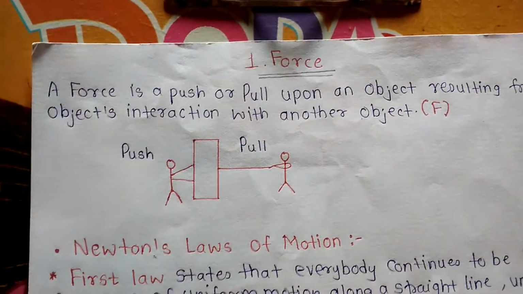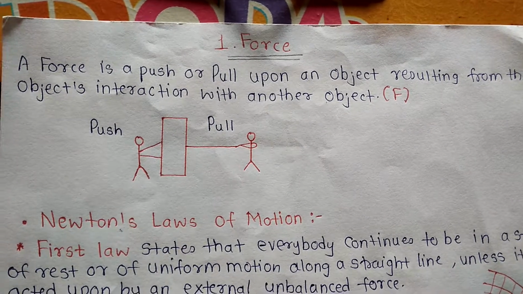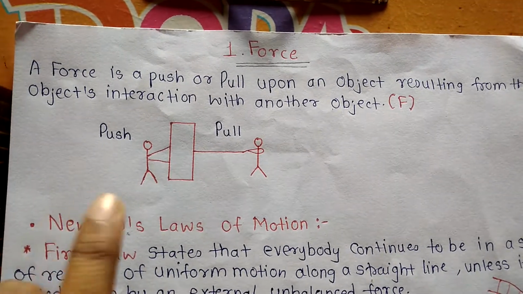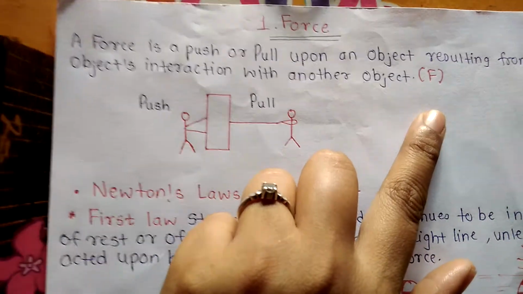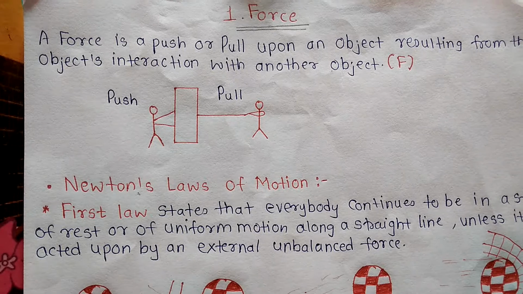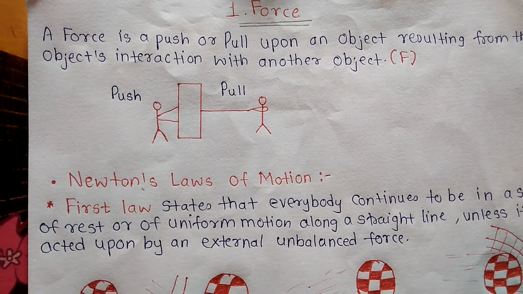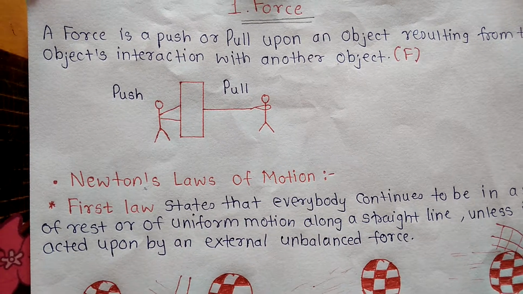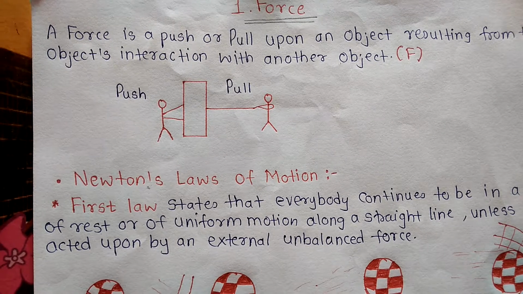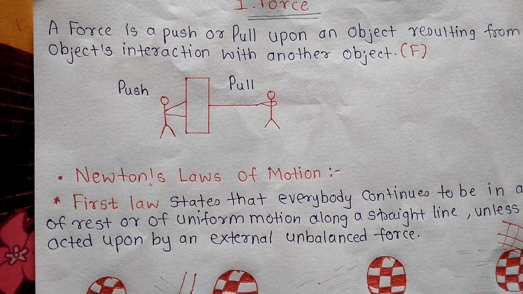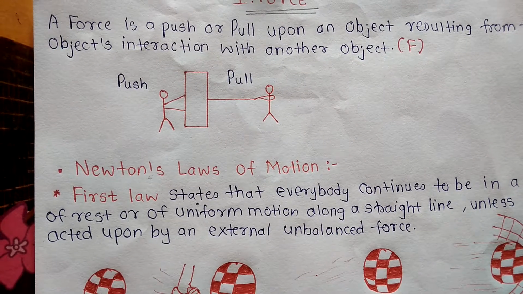A force is a push or pull upon an object resulting from the object's interaction with another object, which is generally denoted as F. Whenever there is an interaction between two objects, a force is exerted upon each of these objects. When the interaction ceases, these two objects no longer experience that force. Actually, forces only exist as a result of an interaction.